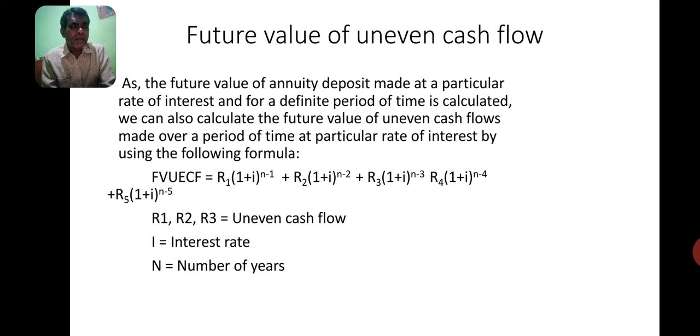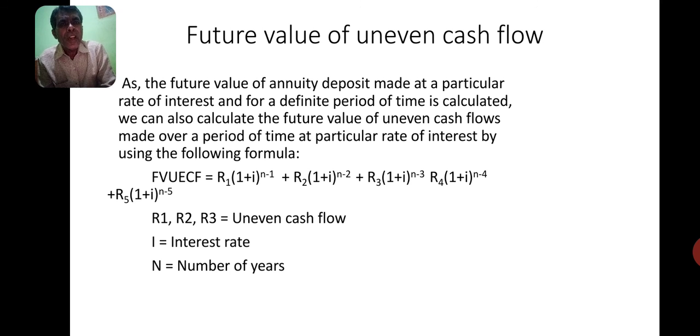Similarly, plus R4 into (1 plus i) to the power of 5 minus 4. Fifth year R5 into (1 plus i) to the power of n minus 5, that is 5 minus 5, with the maximum being 5 years, at the end of the 5 years.